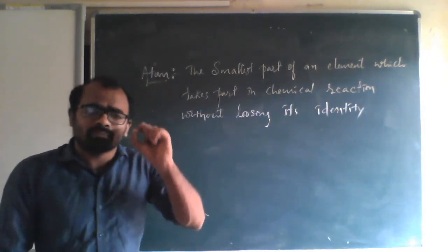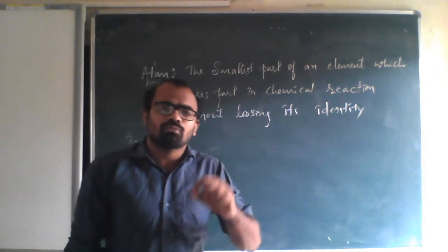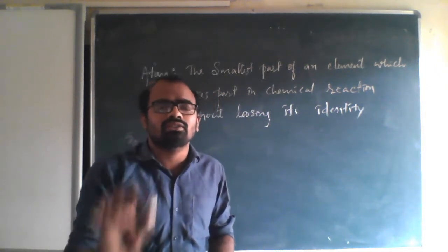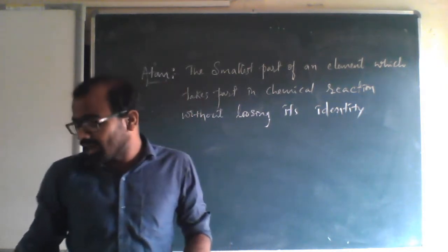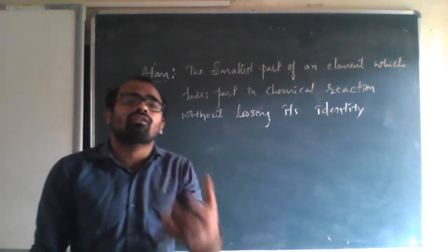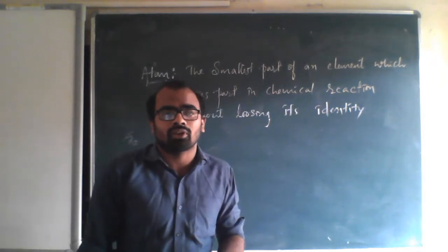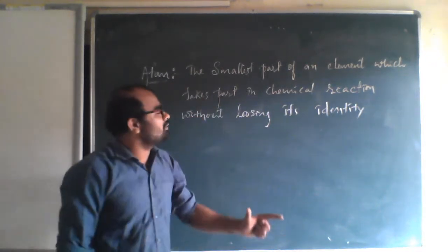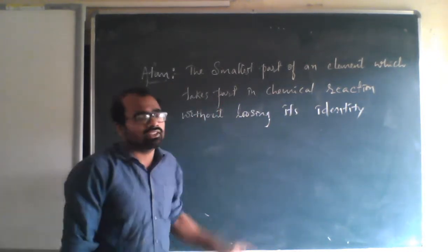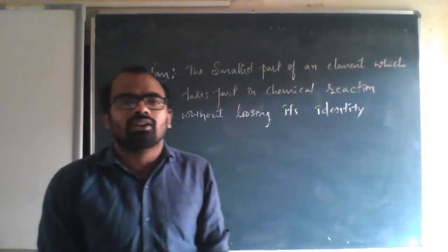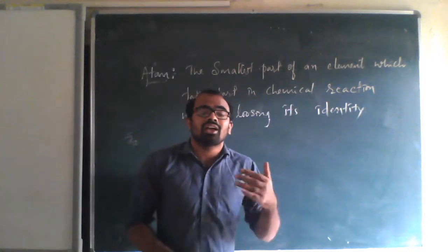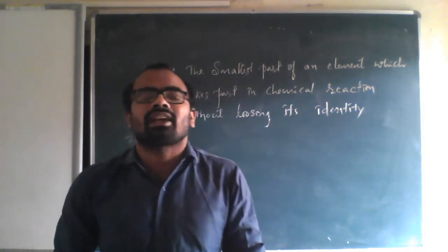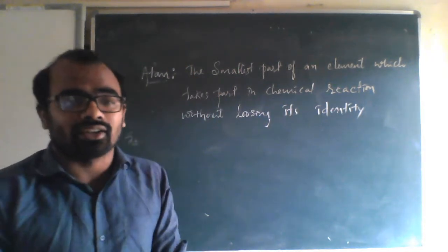The smallest part of this chalk is the atom of the chalk. The smallest part of iron is the atom of iron, and the smallest part of copper is the atom of copper. It takes part in a chemical reaction, but it does not lose its identity.